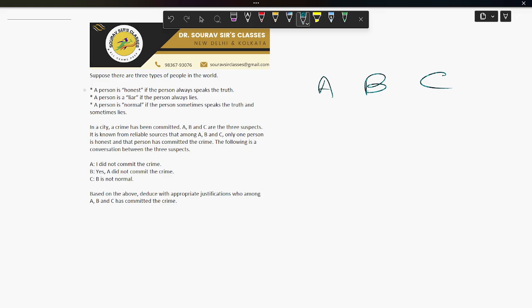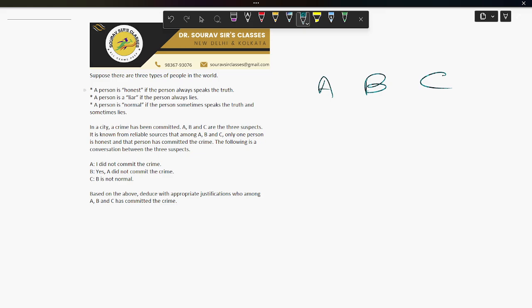And C says B is not normal. Since B is honest and thus not normal, C is telling the truth, but C cannot be honest, only B is. And if C is telling the truth here, C cannot be a liar since liars always lie. So C must also be normal. We can only have one honest person and the other two must be either liars or normals. Here both A and C seem to be normal, which is acceptable because normals can sometimes tell the truth and sometimes lie.